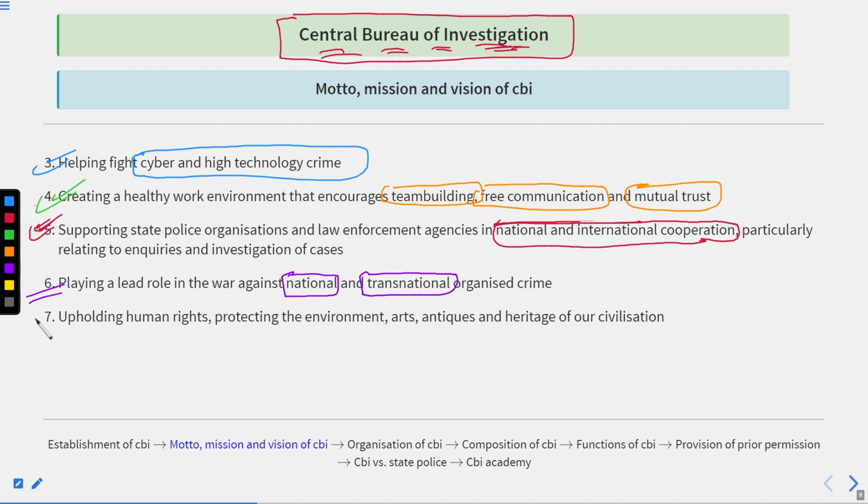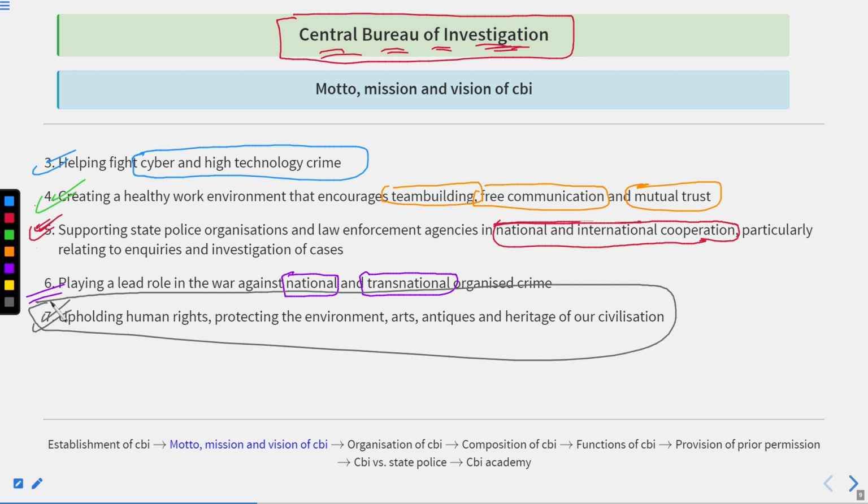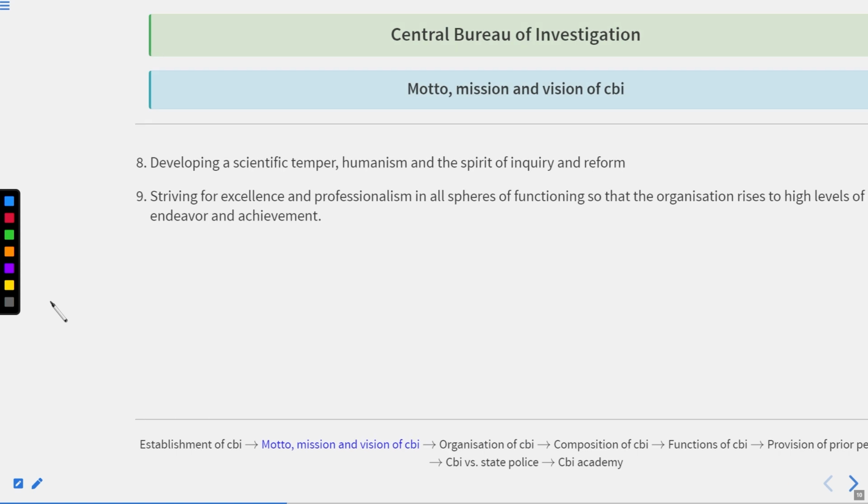After this, upholding human rights, protecting the environment, arts, antiques, and heritage of our civilization. So it means that apart from general policing and criminal and civil cases, they are also responsible for maintaining the cultural heritage of this country.